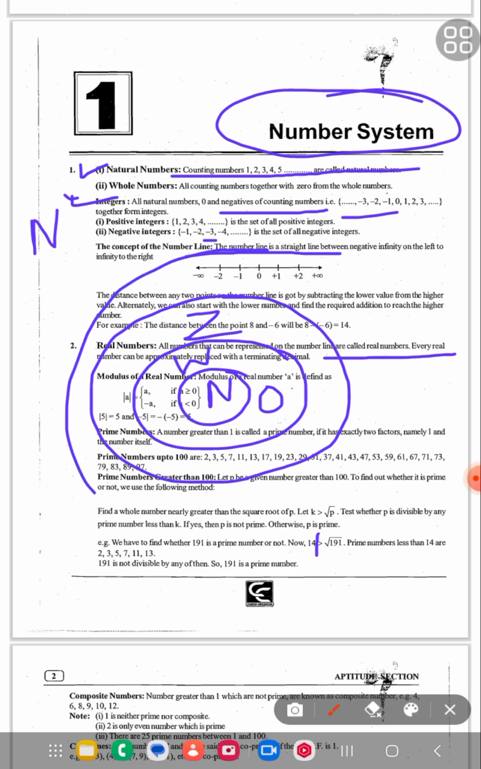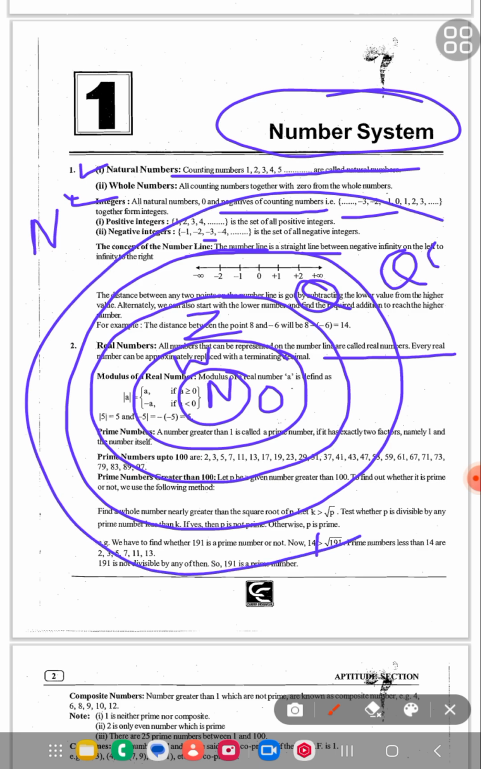And the superset of integers is Q, the rational numbers, and here Q complement, the irrational numbers. The rational and irrational numbers together are called real numbers. And the biggest is